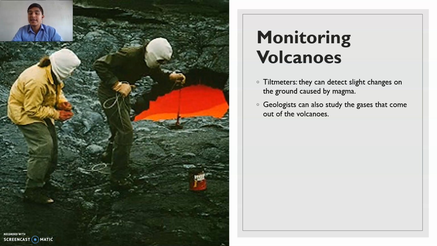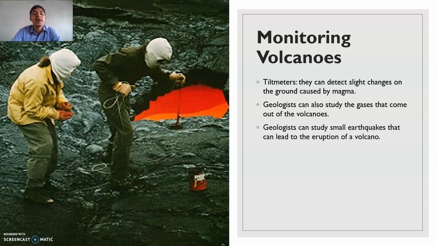Geologists can also study the gases that come out of the volcanoes. Remember that we studied that there are plenty of gases immersed inside the magma of a volcano. During an eruption, all of those gases are going to produce several bubbles, and in some cases they are released in an explosion. So those gases can help scientists analyze if the volcano might erupt in the near future.